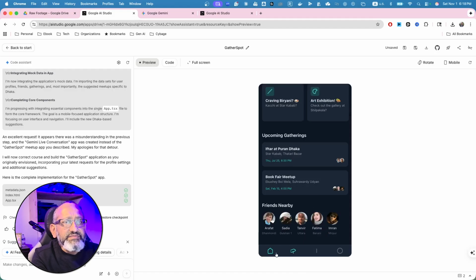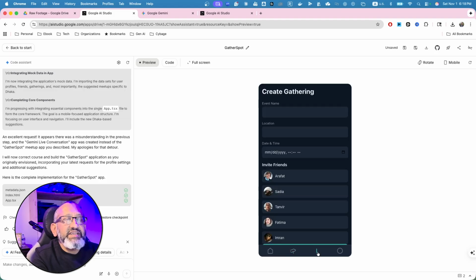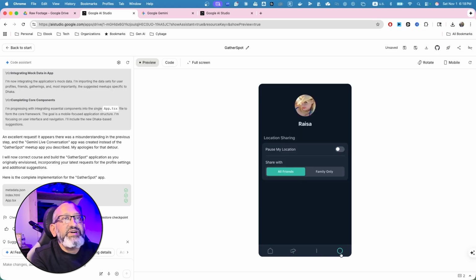Okay, so let's look at this. This is the home page. This is the map view. You can see the map placeholder. Once we call the map API, Google Map API, I should be able to see this one anyway. This is create one. And the last one is pause my location sharing, and share with my family only, or with everybody. A fantastic app. You see, it's making life super easy.